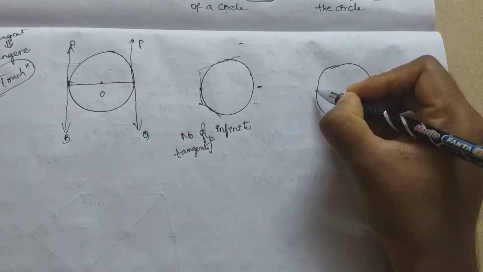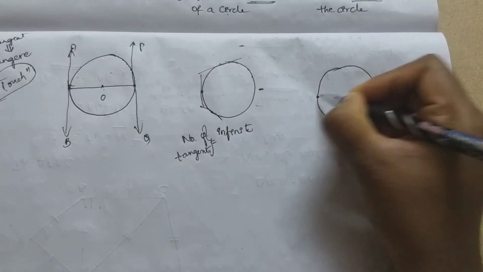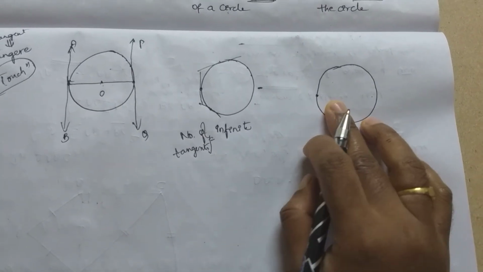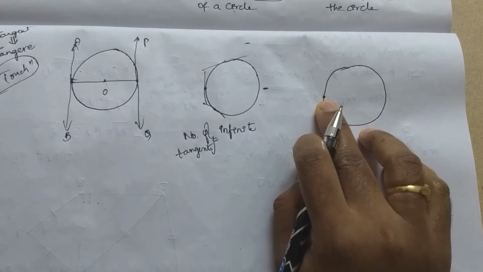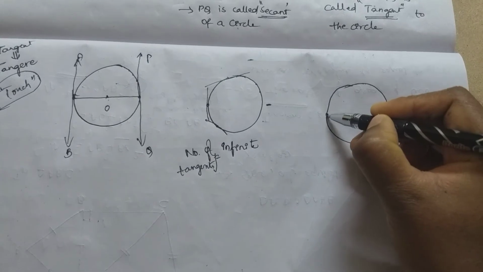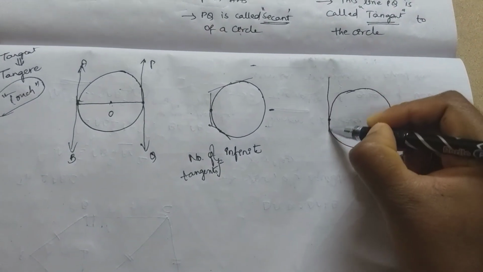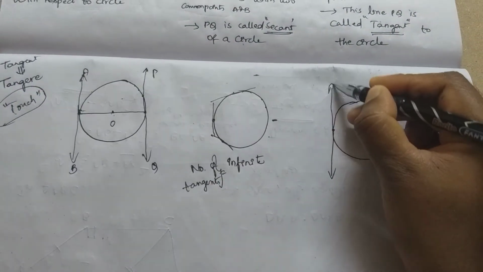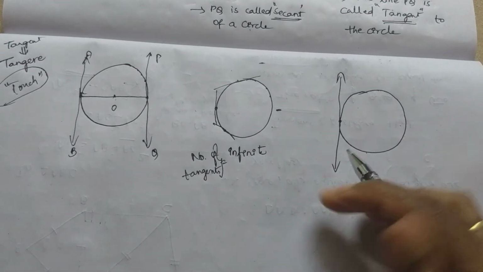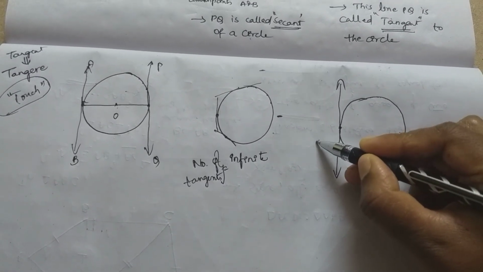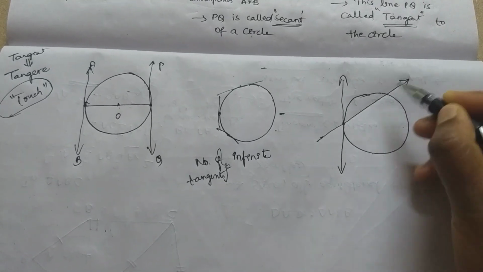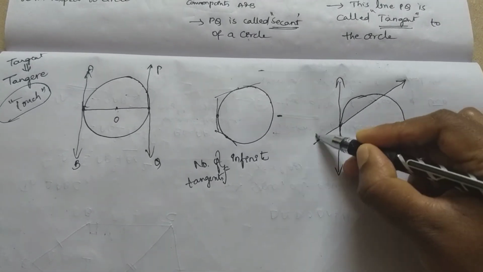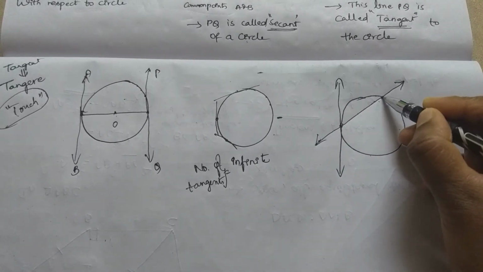Suppose only one point is given to you. So this is the point of contact they have given you. They asked you how many tangents you can draw through this point. See, I will show you. This is one tangent. Let me show you another thing. If you draw another line like this, this line intersects at 2 points.